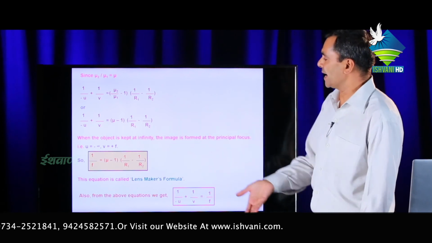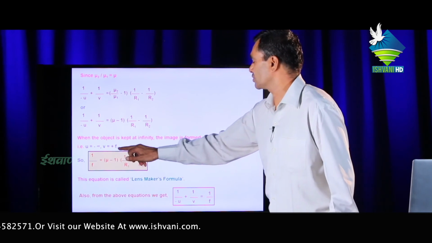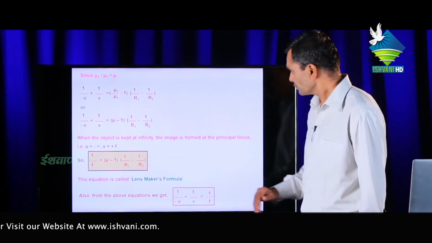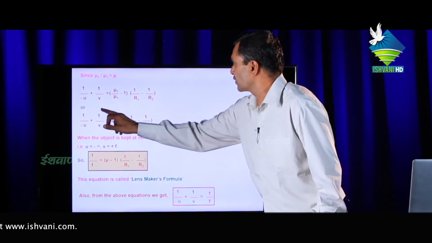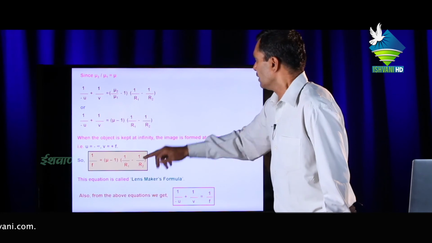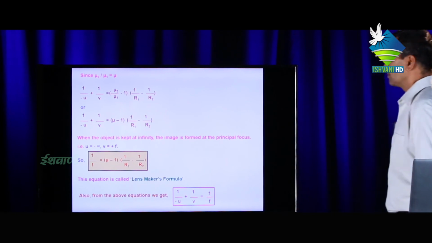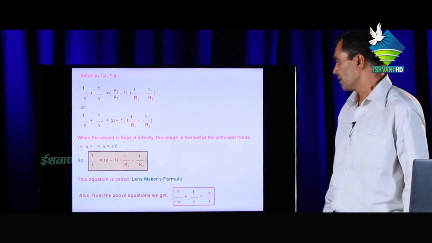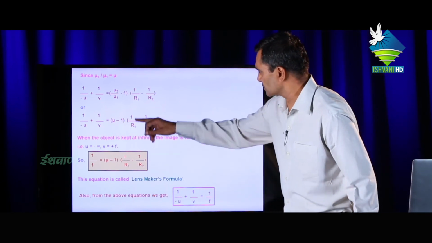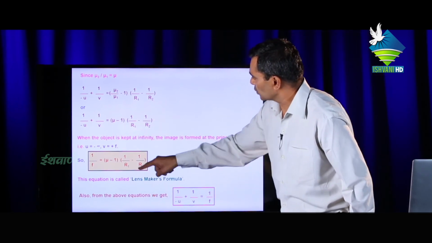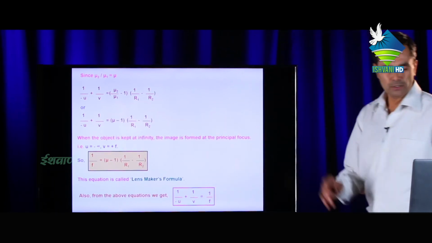Minus means behind the direction of propagation of light, and this is in the direction of light, then V equal to positive plus F. Then 1 upon infinity plus 1 upon F equal to (mu minus 1) times the curvature term. Then 1 upon infinity means 0, so 1 upon F. This is called Lensmaker's formula. Also from the above equation, comparing these two equations, the RHS of both are the same, then LHS 1 upon F equal to 1 upon V minus 1 upon U.